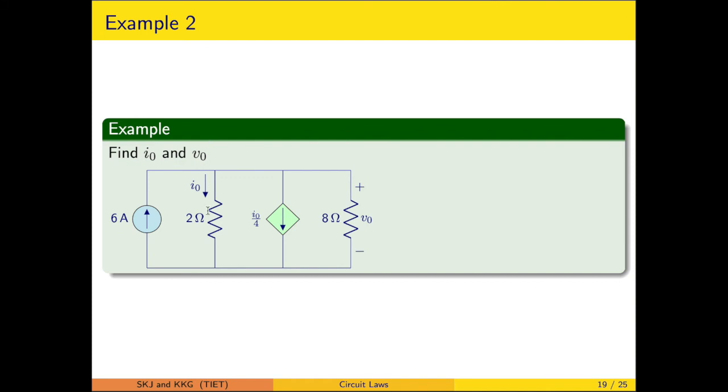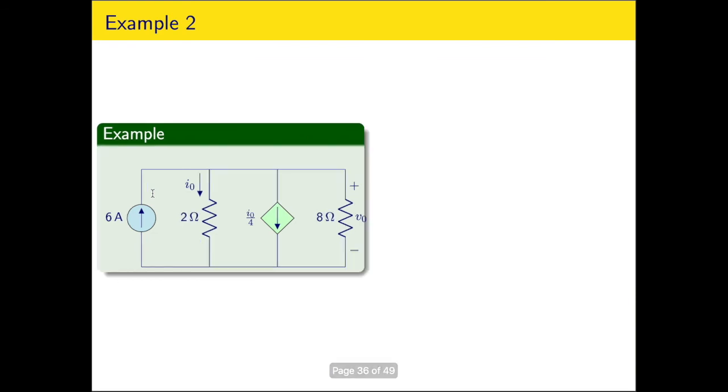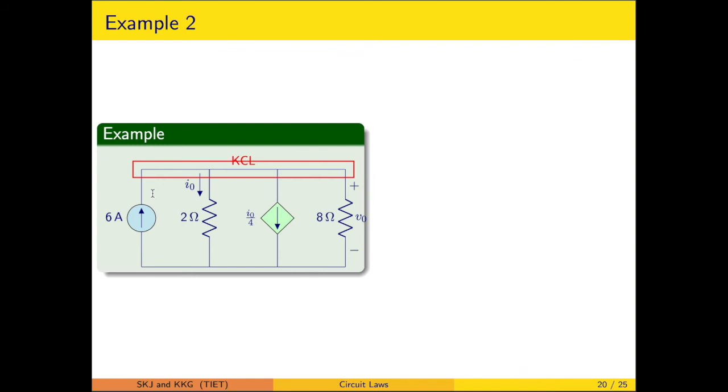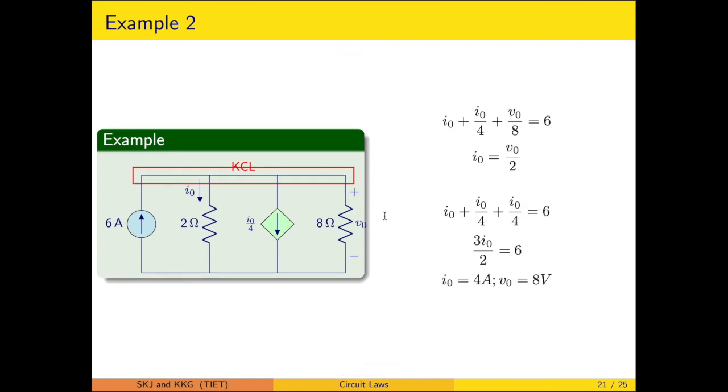So I0 outward current plus I0 by 4, that is also outward. This is a polarity positive, so the current will be directed from top to bottom in the resistor, and the value will be exactly equal to V0 by 8. So the sum of these is counterbalanced by the supply current, so that is resulting in one equation. So the KCL equation is resulted.